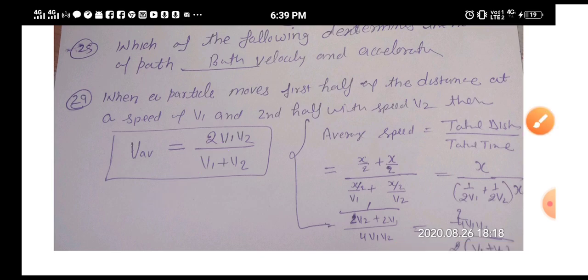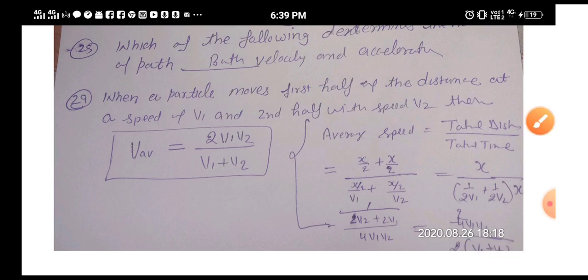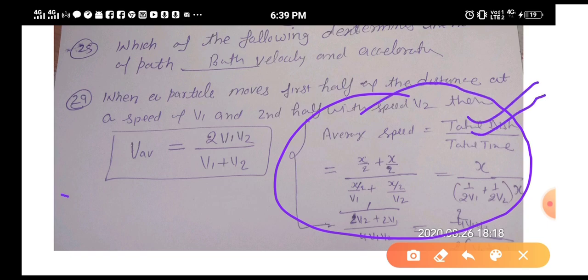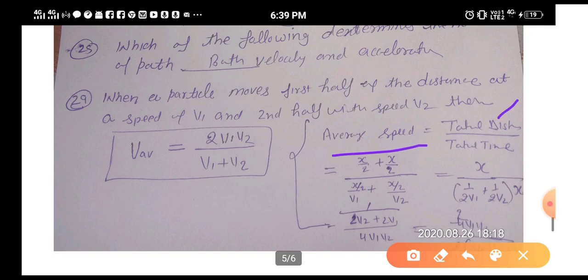Dear friends, this question comes maximum times. Sometimes they give values in place of v1 and v2, and then you need to solve. But if you follow the long way, it will take a little time, so you need to keep this formula in mind. But how this formula is derived, that I can explain from here. As you know, average velocity is equal to total distance upon total time.